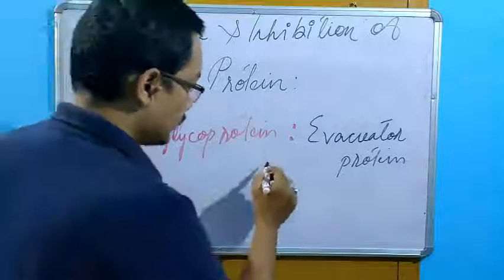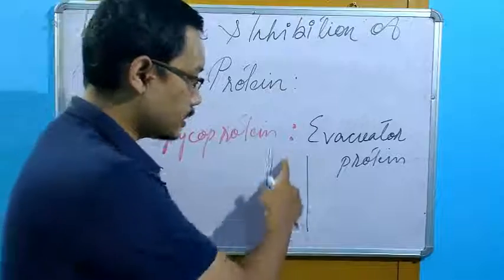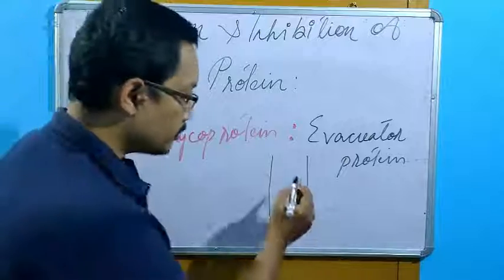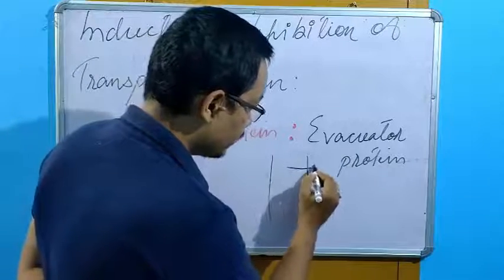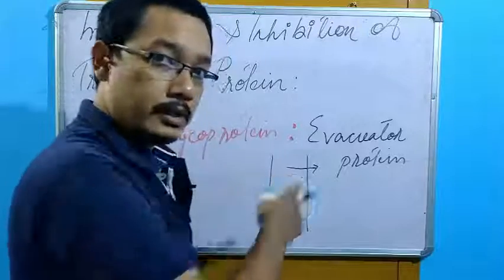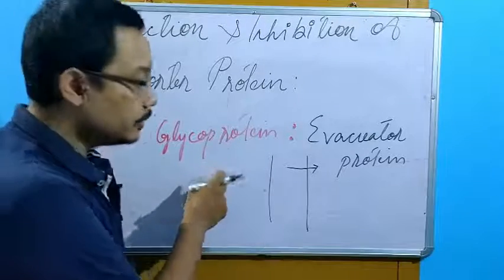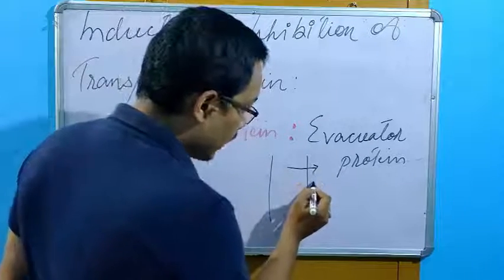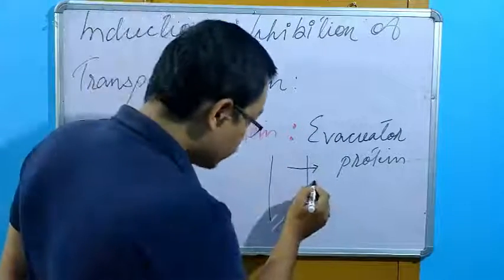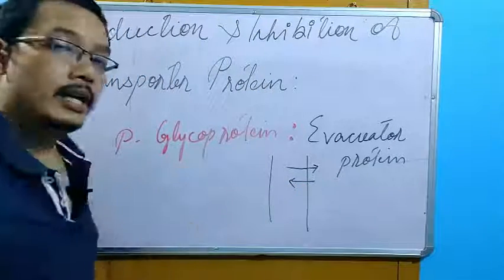For example, just think of this one as the small intestine. In absorption, what will happen? From the small intestine, the drugs will be moved from the intestine to the blood. But because of this P glycoprotein, it will send a certain portion of the drug, not all the drug, back to the lumen itself. This is the main purpose of this P glycoprotein.